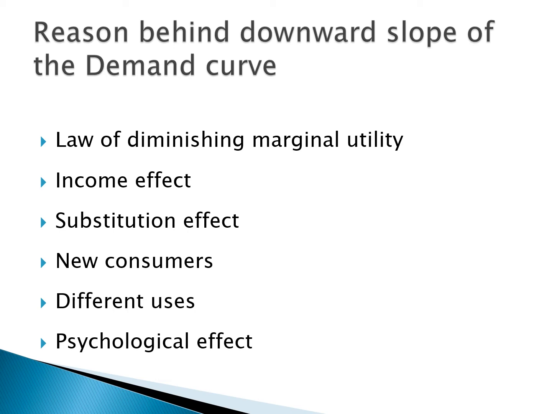Next, new consumers. When the price of the commodity falls, the demand increases not only for the old buyers but also new buyers enter the market. Different uses. Certain commodities are put to various purposes. If the price of the commodity is very high, the demand will be low because the consumer uses it only for important uses. Whereas when the price falls, the commodity will be used more because the price is less.